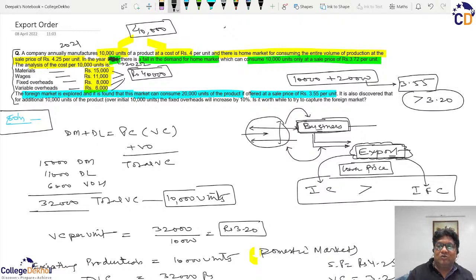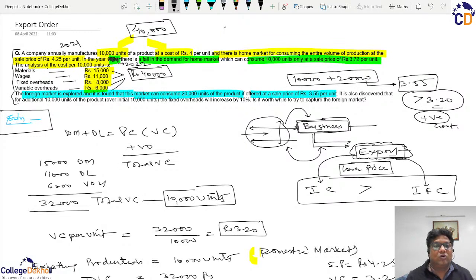Before we move into all the details, we have to understand that if the selling price is more than the variable cost, then there is always a positive contribution, and this positive contribution will either result in increased profits or reduce the existing losses, and both scenarios are good. It means all sale orders in addition to your existing orders, if acceptable at a price which is more than the variable cost, are always acceptable because they will bring in extra contribution.